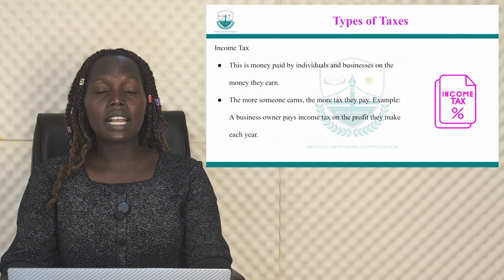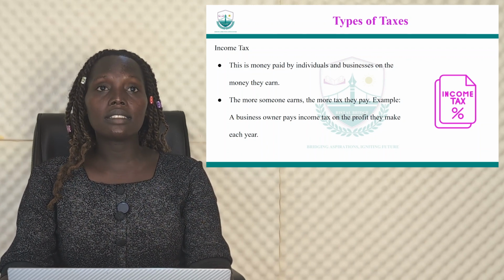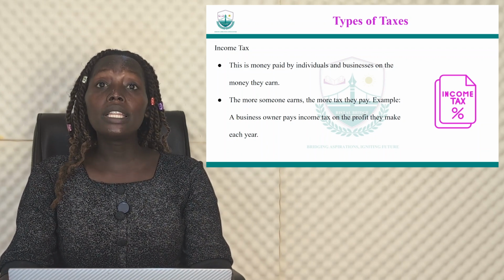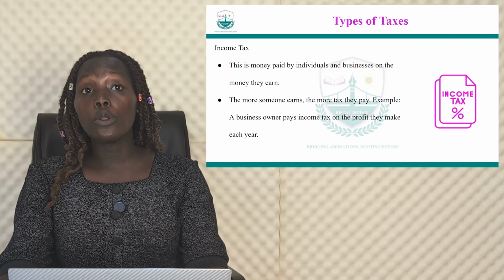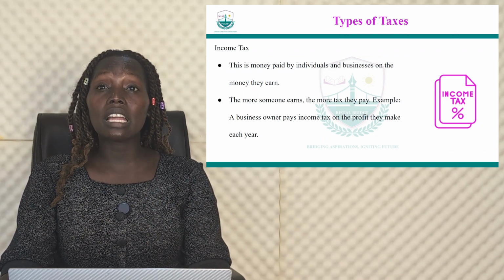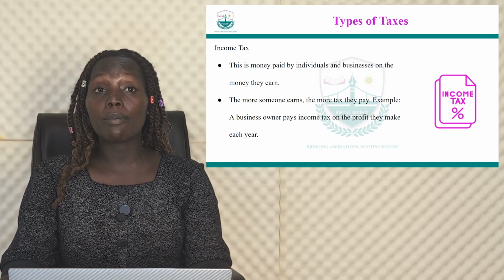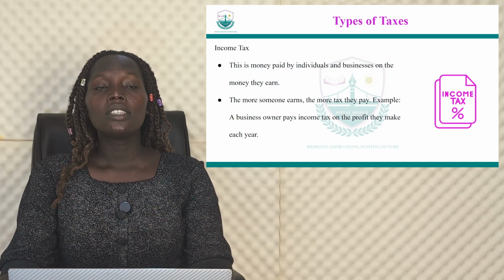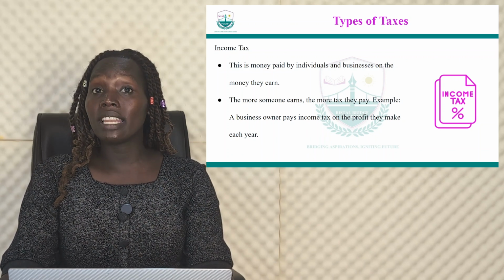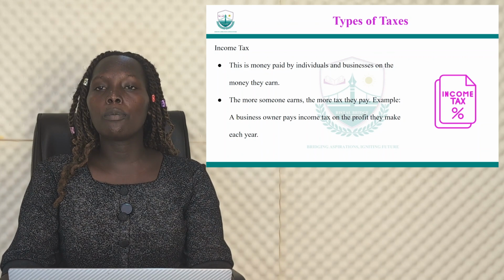So we have the income tax. This income tax is a direct tax. It is the money paid by individuals and businesses on money they earn. So the more someone earns, the more tax they pay.